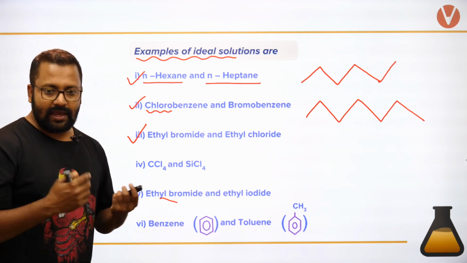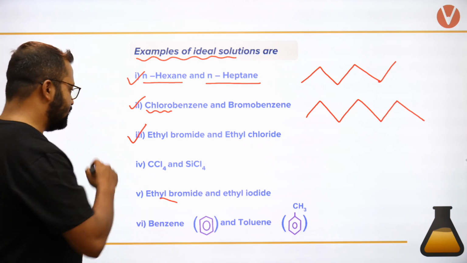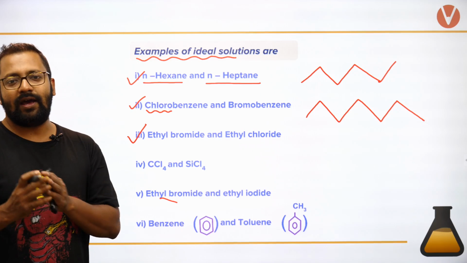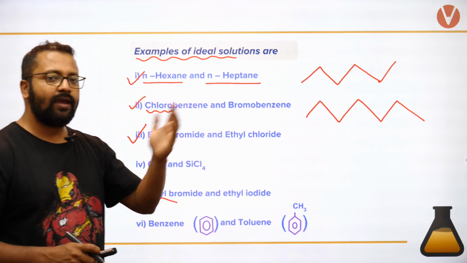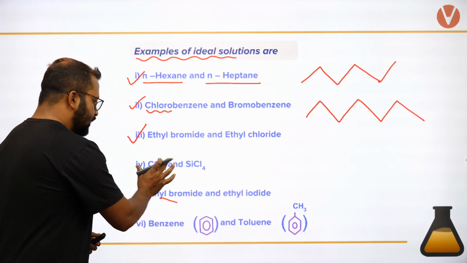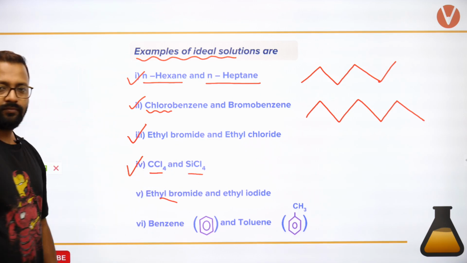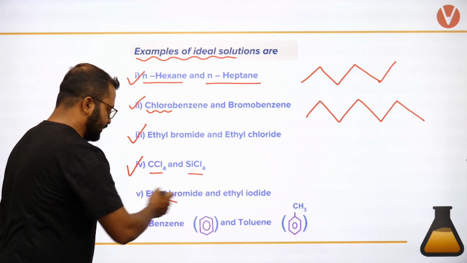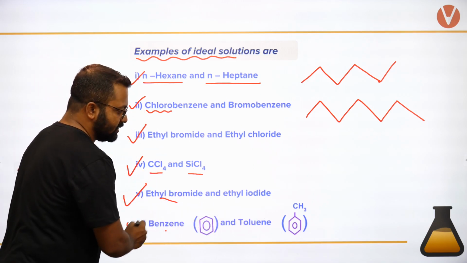Azeotropes do not obey Raoult's law. That is the reason they are known as non-ideal solutions. We'll discuss this later in the next session, that why or what solutions will form azeotropes. CCl4 and SiCl4, similar property. Ethyl bromide, ethyl iodide, similar property. Benzene and toluene, similar property.